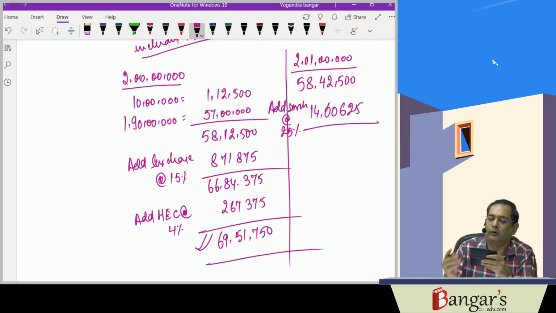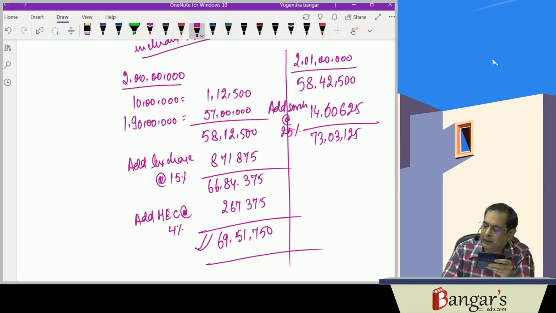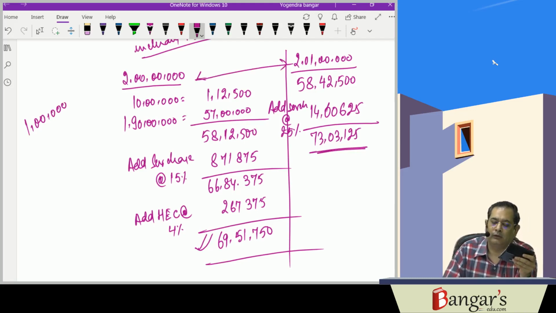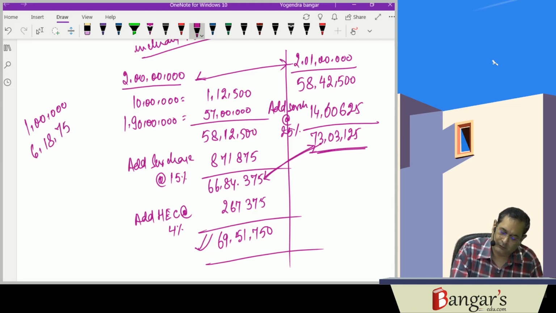Then we add it. It works out to be how much? 73,03,125. Now you compare. Increase in income is by 1 lakh rupees. In comparison, for the increase in income of 1 lakh rupees, tax liability has increased by how much amount? That is 73,03,125 minus 66,84,375, which is 6,18,750.